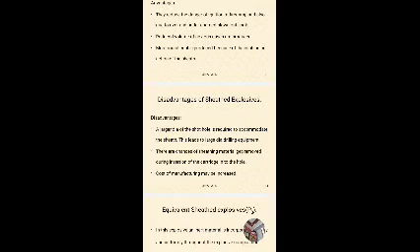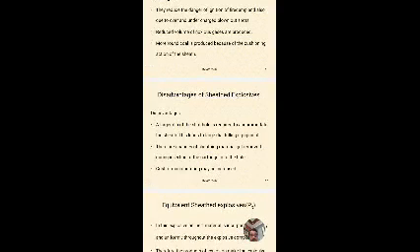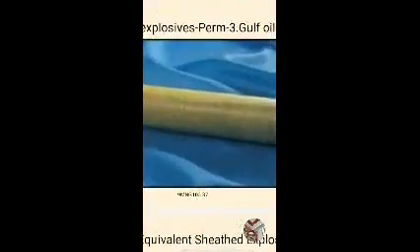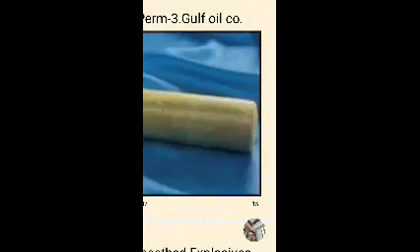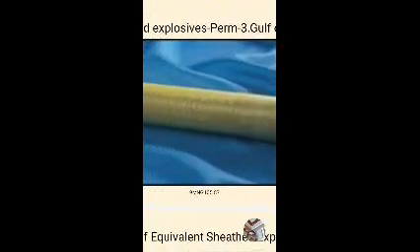There are chances of the sheathing material getting removed during insertion of the cartridge into the hole. The cartridge is formed by wrapping the explosive in the wrapper. I will show. This is the cartridge of explosive.